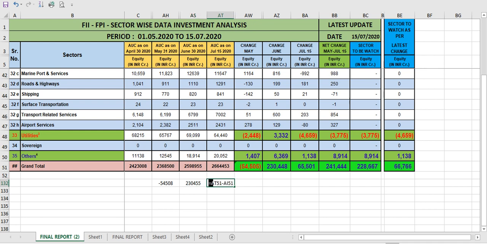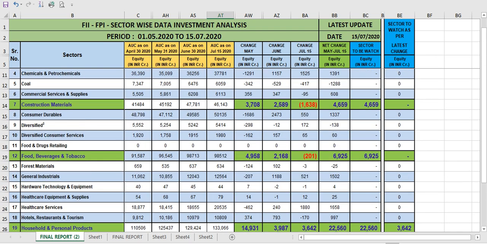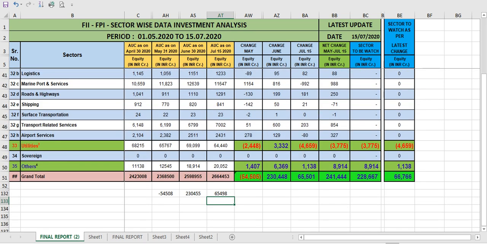Okay. In the latest data we see the investment has increased by how much? 65,498. Okay, so this is the way we get an idea about how much investment has increased or decreased by the particular player, FII and FPI. Now you can see, we understood here that 54,000 crore they withdrew, 2,30,455 they invested, and again they invested 65,000 crore.